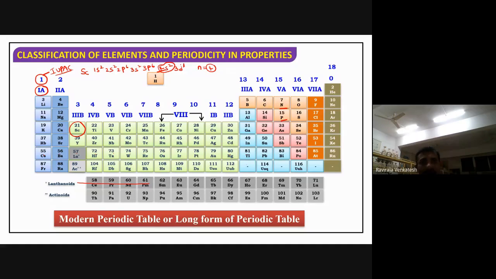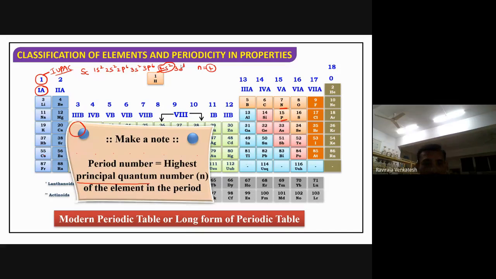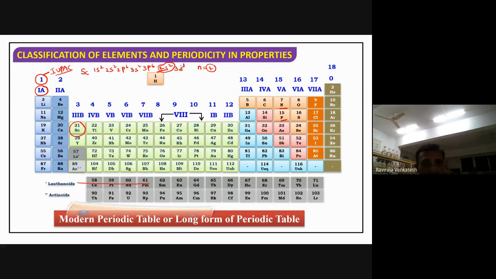So if you write the electronic configuration, whichever is the highest principal quantum number will be its period number. You can easily identify its period number. Simple or not? How to identify the period number? Very simple. Write the electronic configuration. Wherever you get the highest principal quantum number, that is the period number.